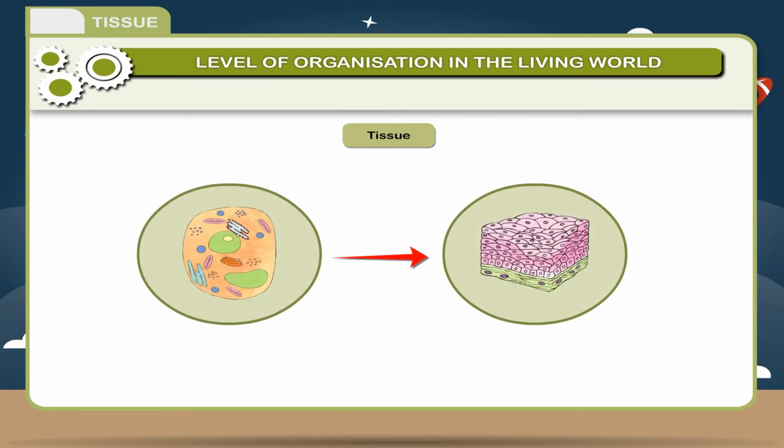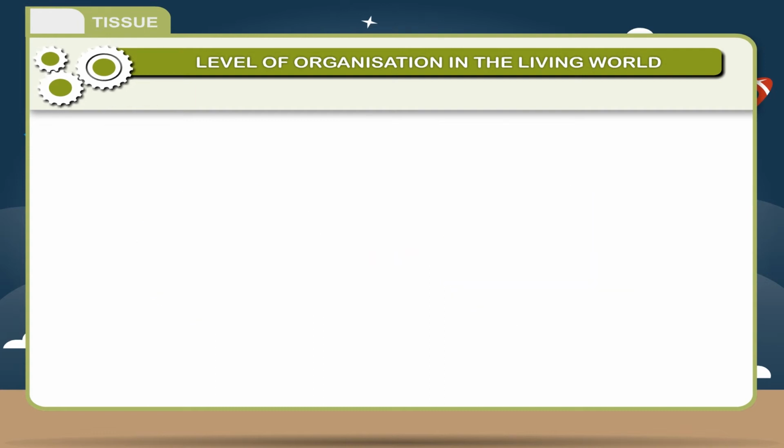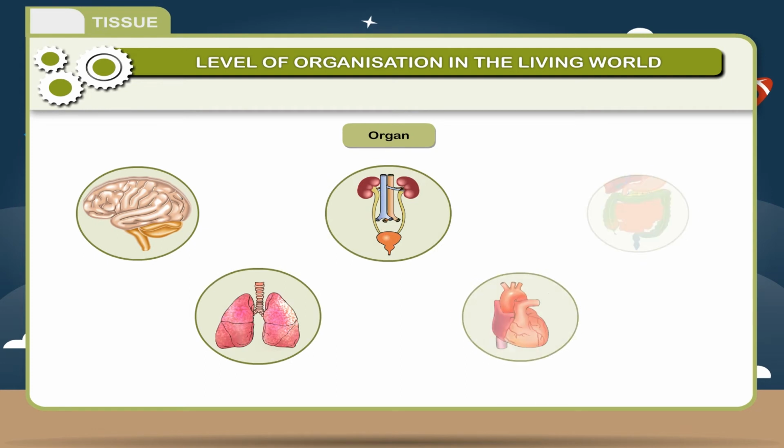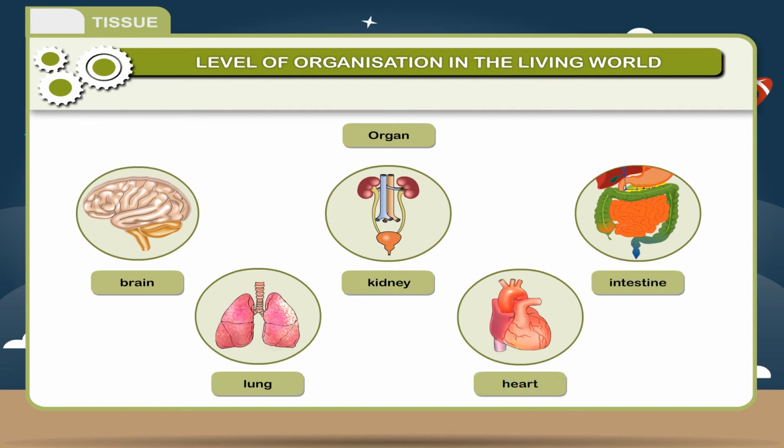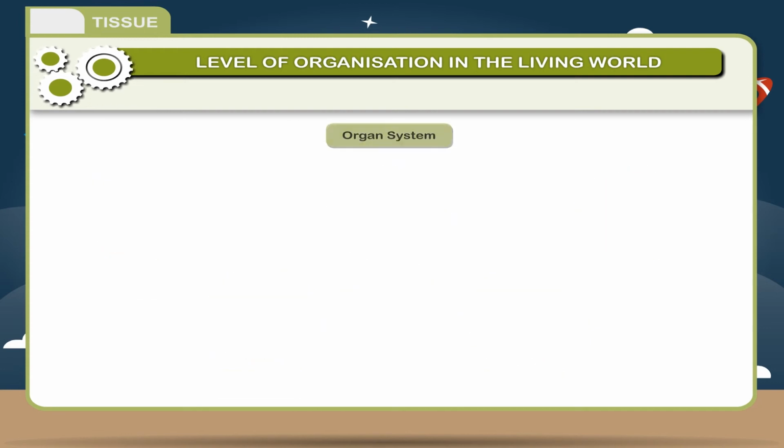Tissue. In multicellular organisms, cells exhibit division of labor in which similar cells join together to perform a particular function. Organ. A group of tissues form an organ to carry out certain functions. Like in our body, brain, lung, kidney, heart, and intestine are different organs for different purposes.